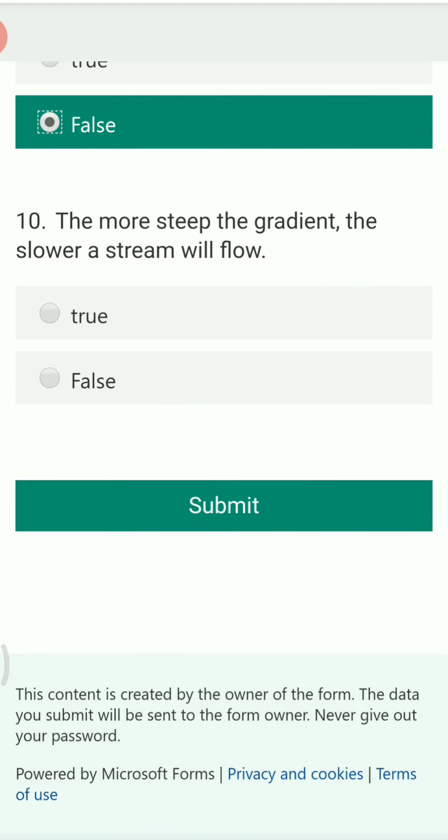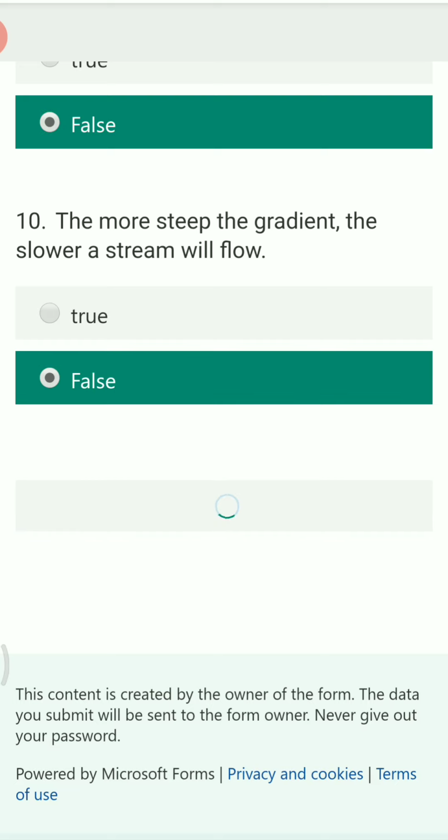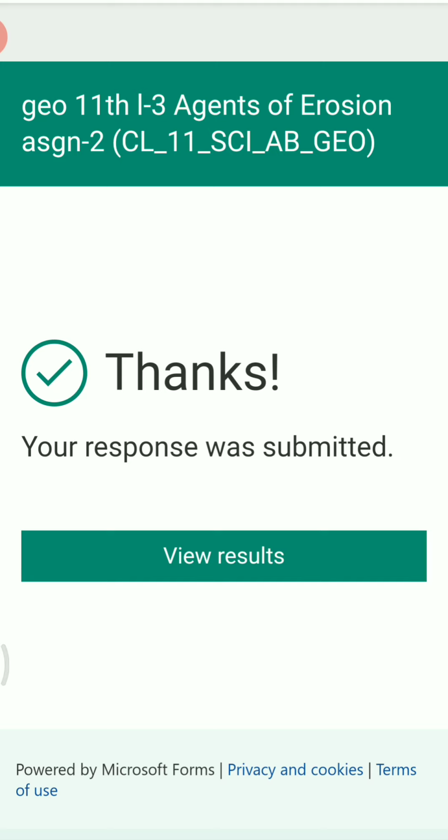Next, the more steep the gradient, the slower a stream will flow. No, it's wrong. If your slope is steeper, then definitely the flow is going to be faster, not slower. So this is false. This is all about assignment number 2 for lesson number 3, Agents of Erosion, in geography. Thank you for watching.